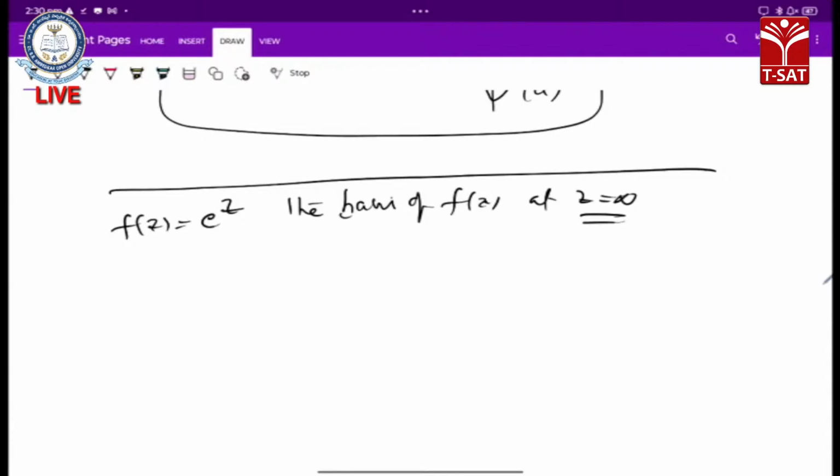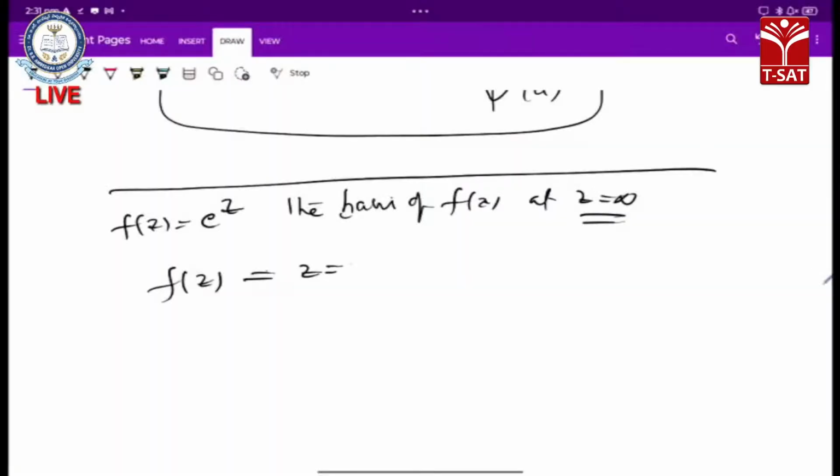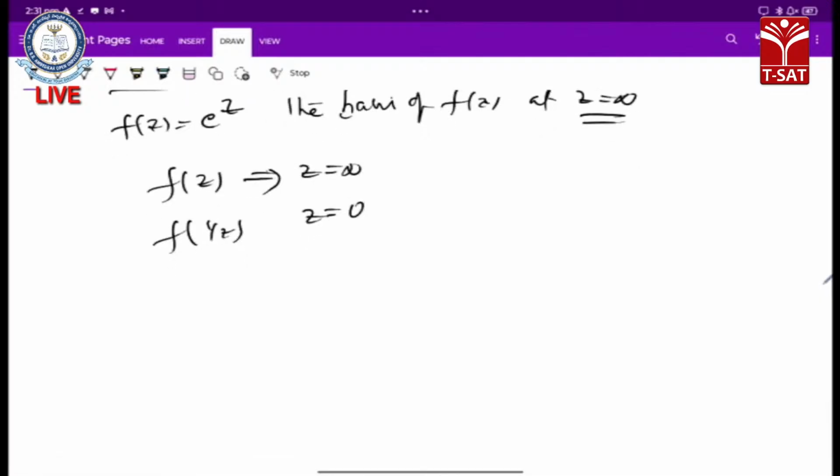The behavior of the function f of z at z equals infinity is the same as the behavior of f of 1 by z at z equals 0. Now our function is f of z equals e to the power z.